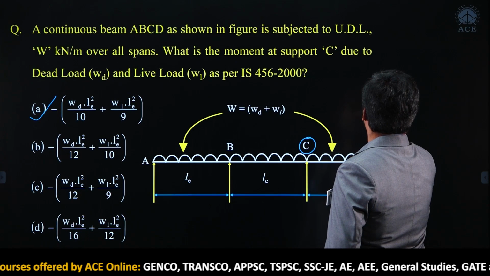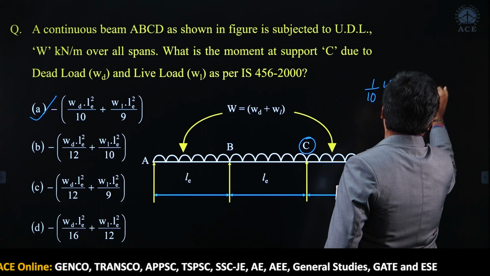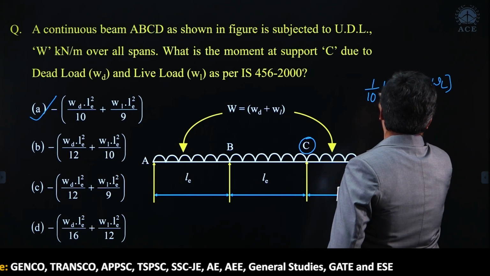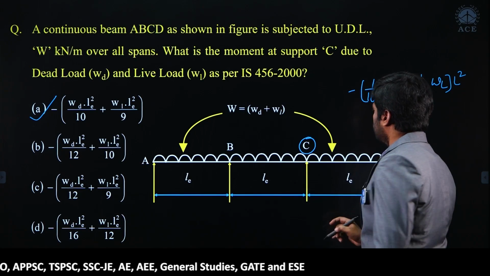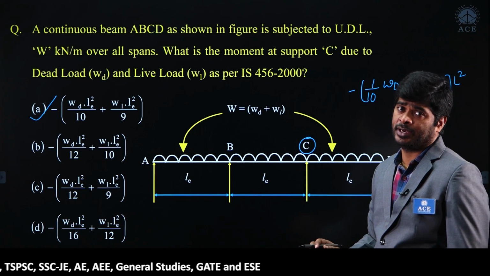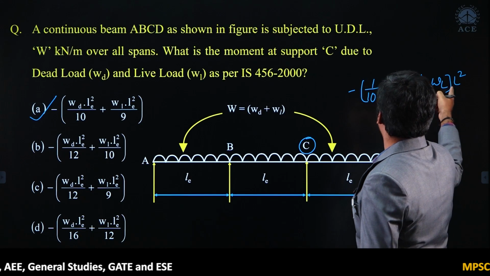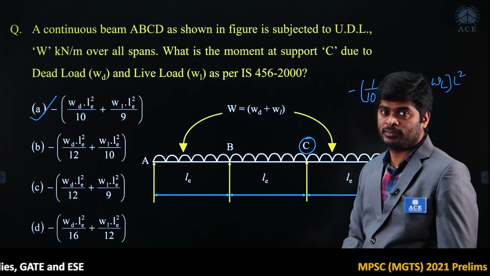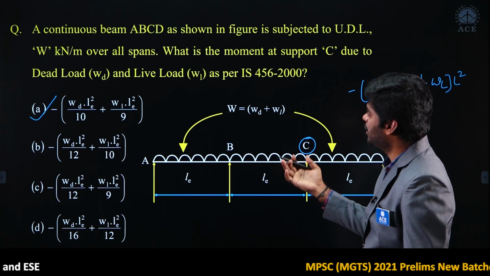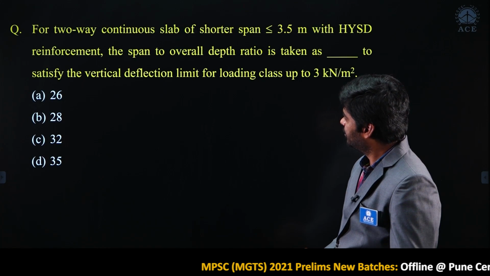We can write it as 1 by 10 times dead load plus 1 by 9 times live load into L square. This is negative because it is a support moment, that is why negative. Here they have brought L square inside; instead of L they are writing LE, the effective span. Fine, option A is correct. Let us move to the next question.